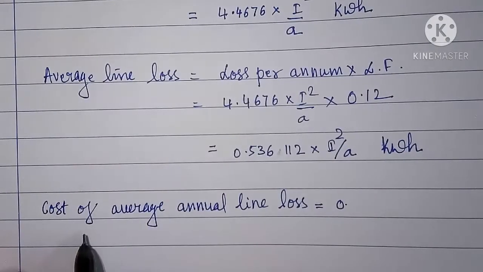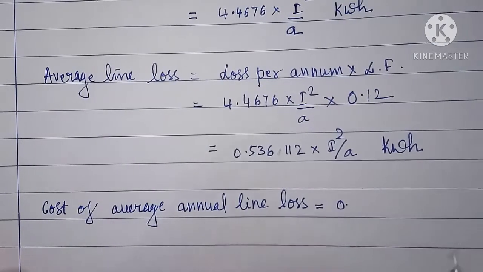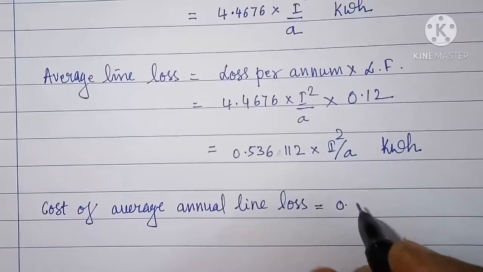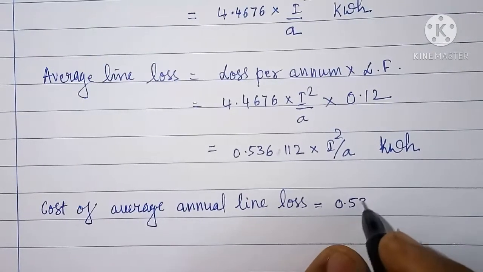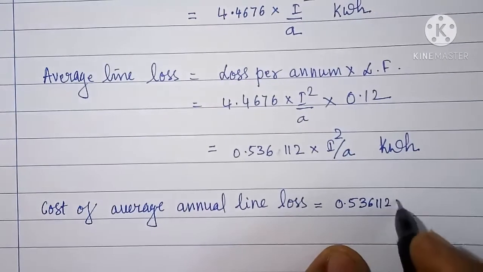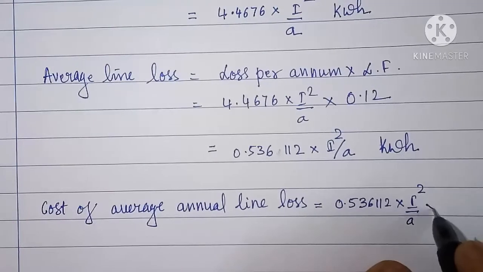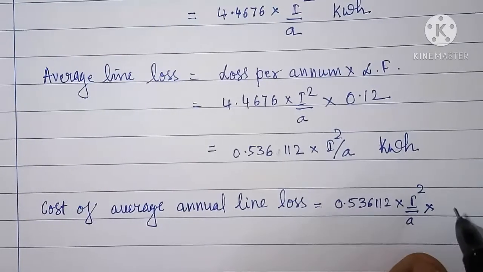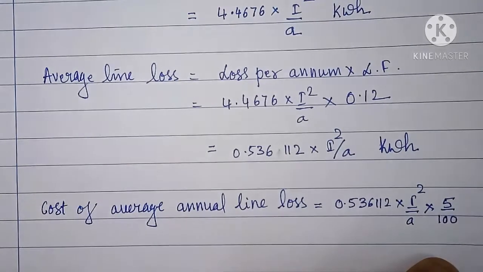Next, we have to calculate cost of average annual line loss, that is average line loss per annum, which is 0.536112 into I square by A, and cost per unit energy is given as 5 paise per kilowatt hour.